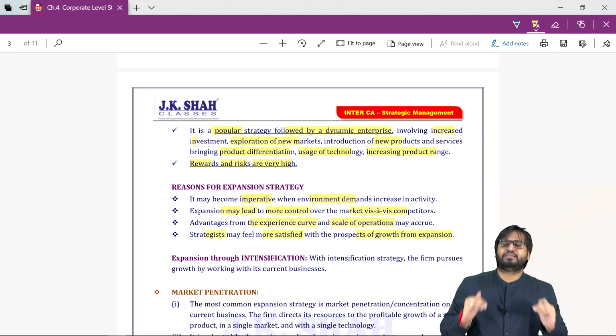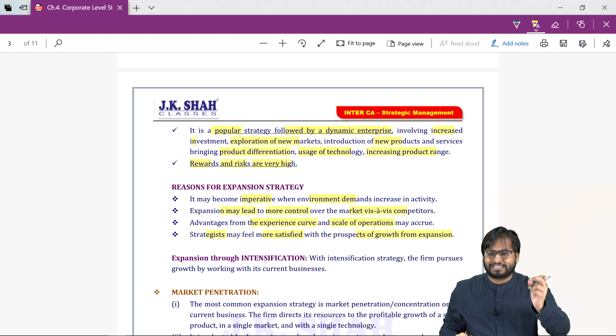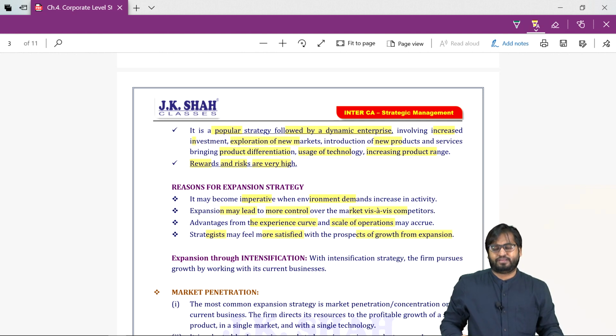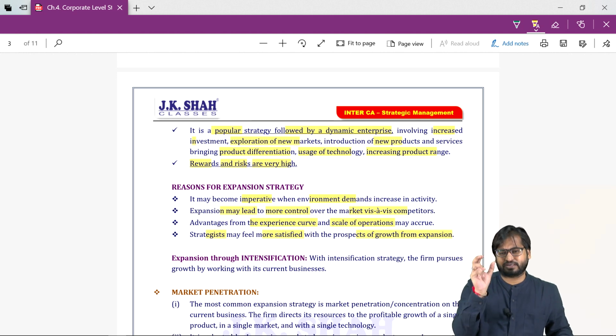These three are called intensification. And the last one was called diversification. New product, new market. Now you tell me, don't you think this part is done?